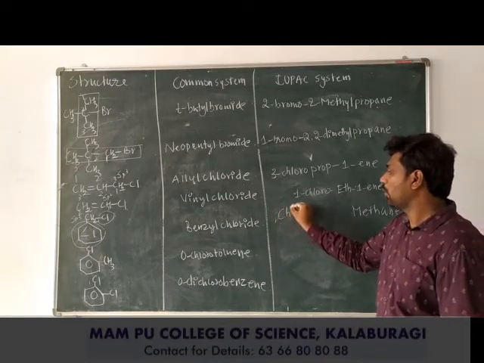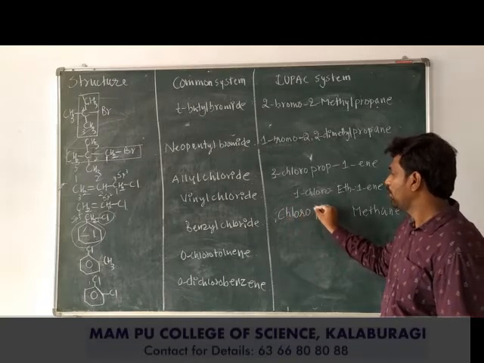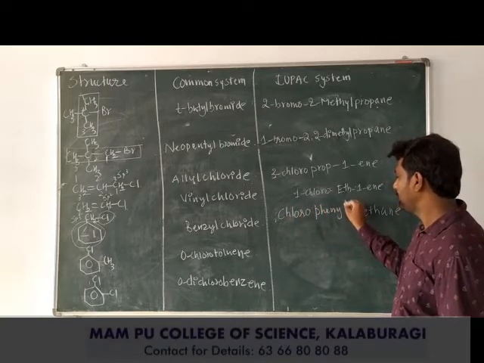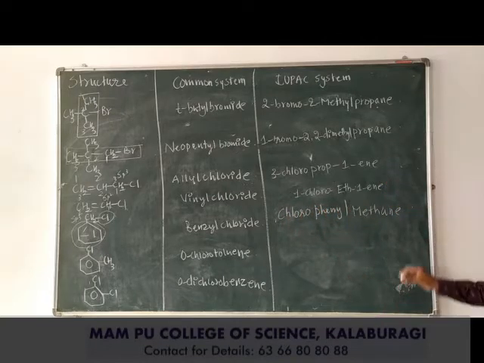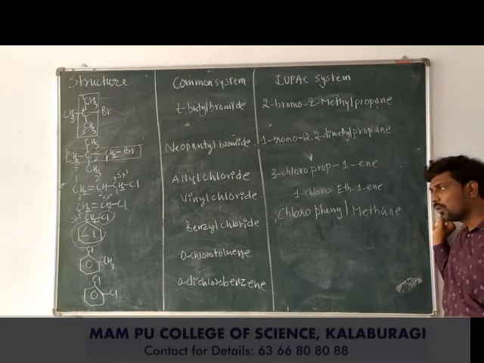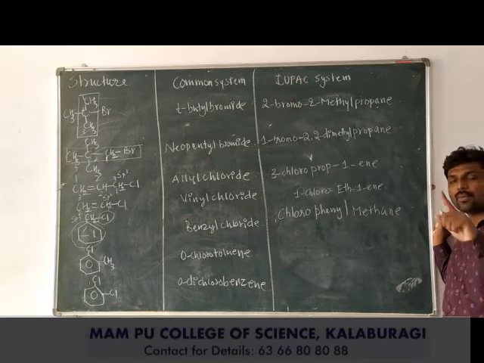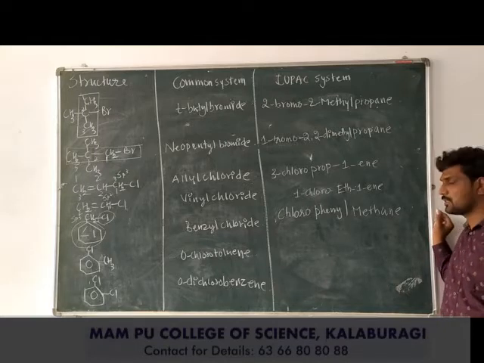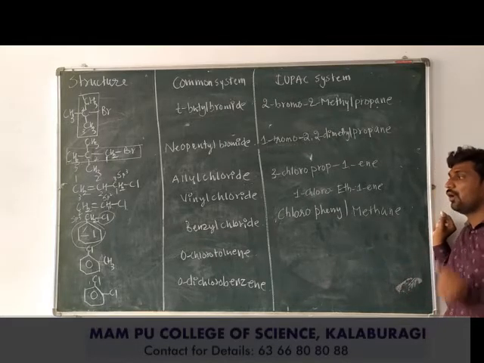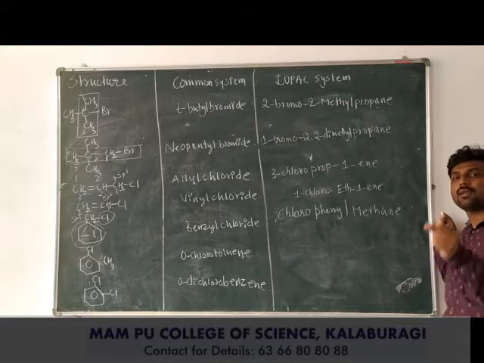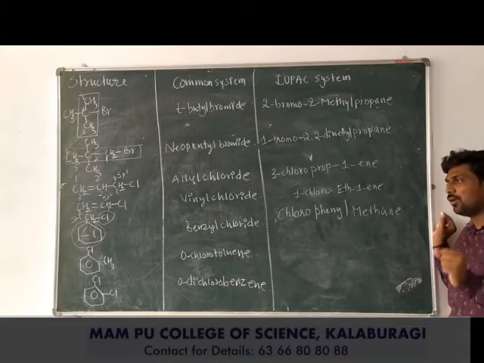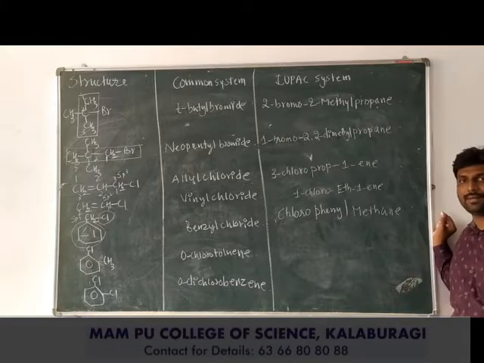So chloro, phenyl, methane. Once again I am repeating: chloro and phenyl are both bonded to the only one carbon atom containing aliphatic system, that is methane. So therefore you can write 1-chloro-1-phenylmethane, or chlorophenylmethane.